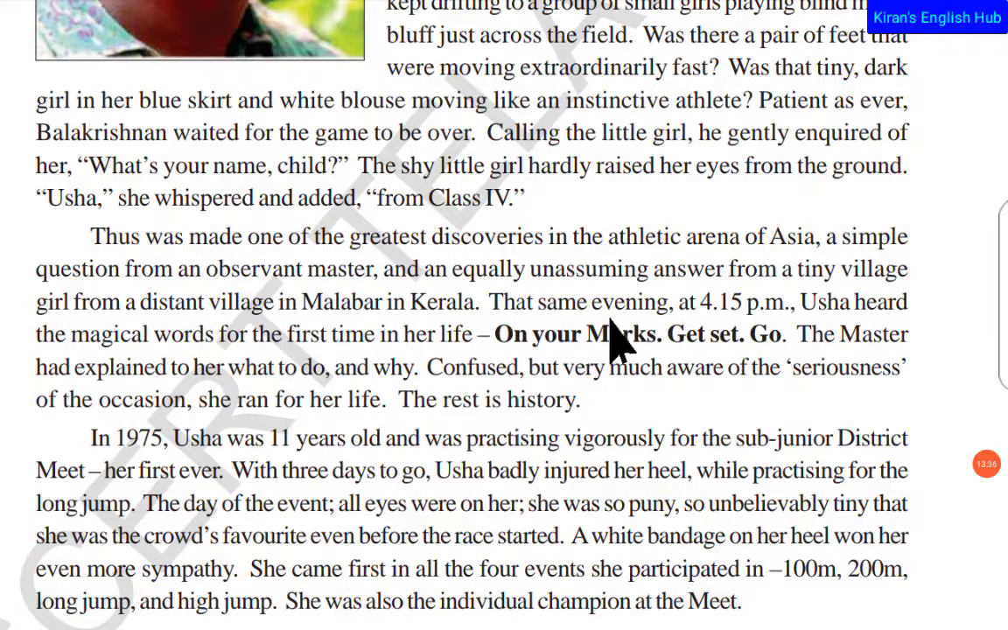in Kerala. So the same evening, on that same day, at 4:15 p.m., Usha heard the magical words for the first time in her life. Okay, so when this blind man's bluff was going on, in the same evening there were some sports and there were some games, and there in the evening at 4:15 p.m., Usha heard the magical words. What are the magical words for her? Let us see. "On your mark, get set, go." These are three little phrases which are completely magical for Usha.